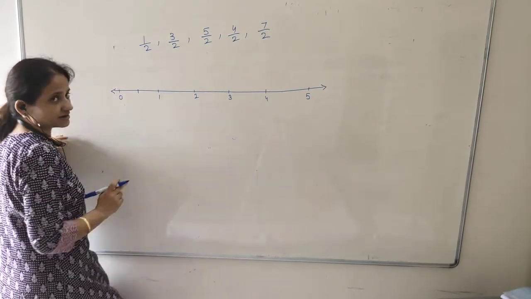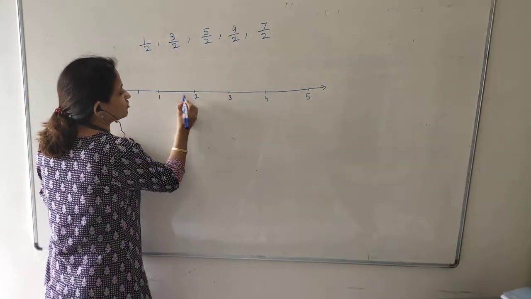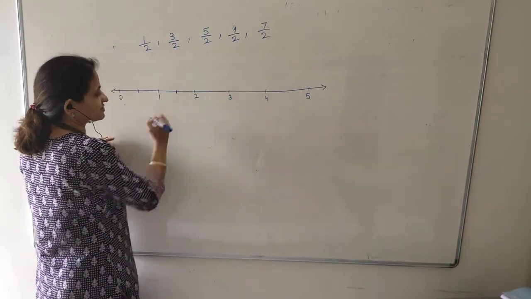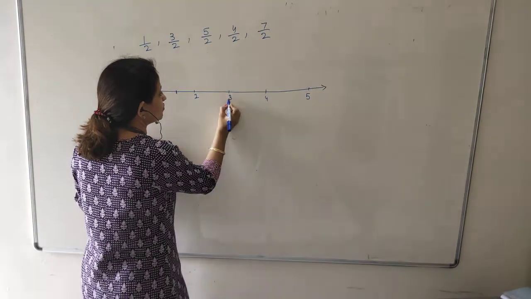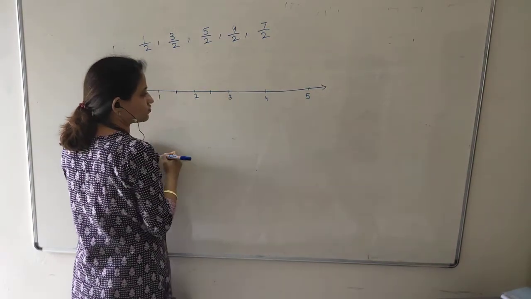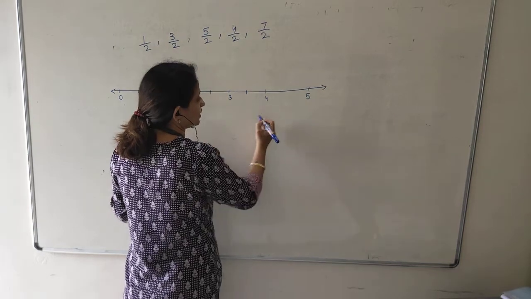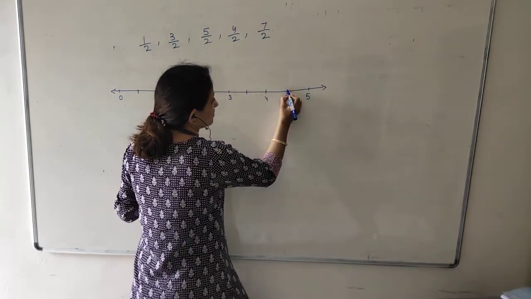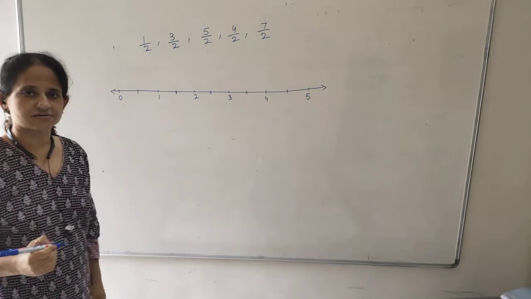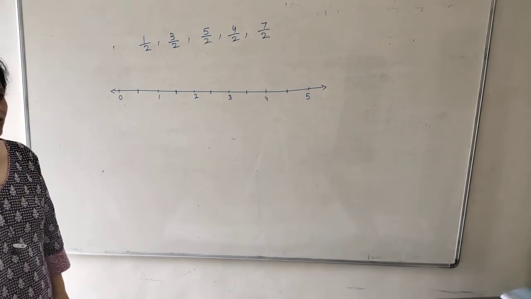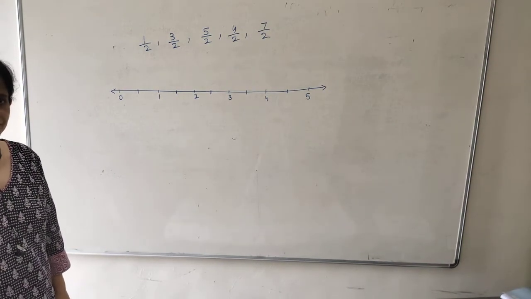One part and two parts. Between 1 and 2, again I will make two parts. Between 2 and 3, again two parts. Between 3 and 4, again two parts. Between 4 and 5, again two parts. I hope the thing is clear to you.